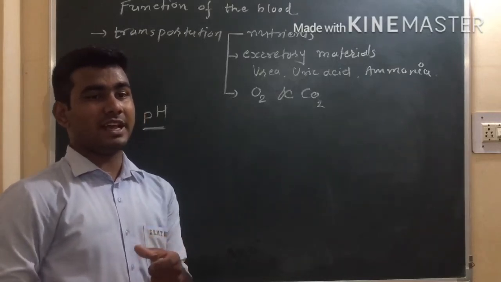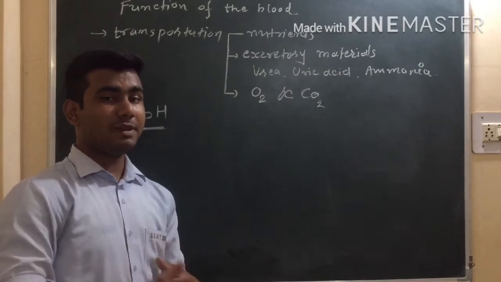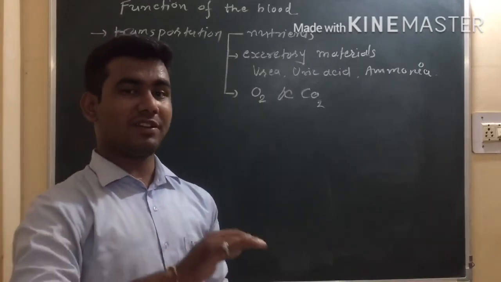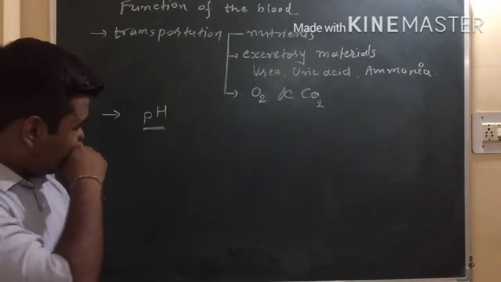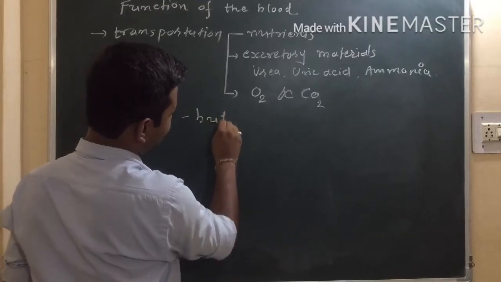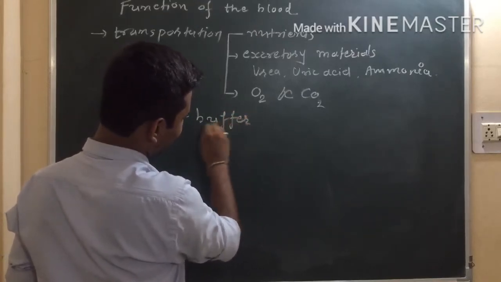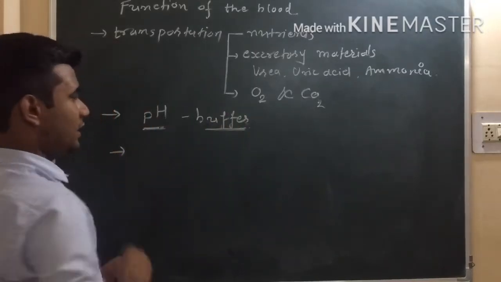It means if there is any sudden change in acidity and basicity, blood will behave as a buffer solution and try to maintain the pH level of the body, right? So maintaining pH level by behaving as a buffer solution is also a function of the blood.